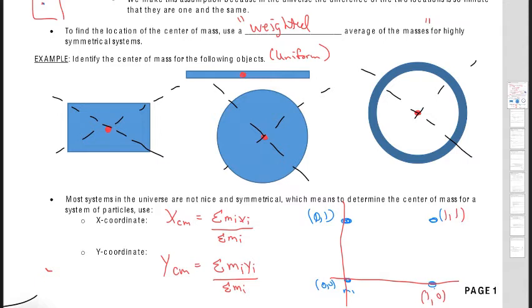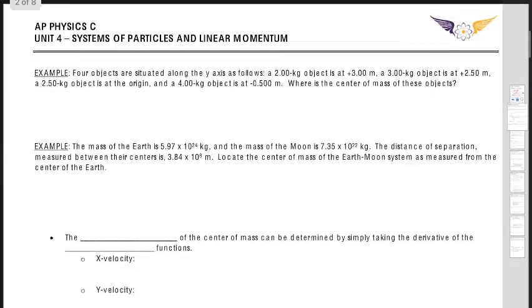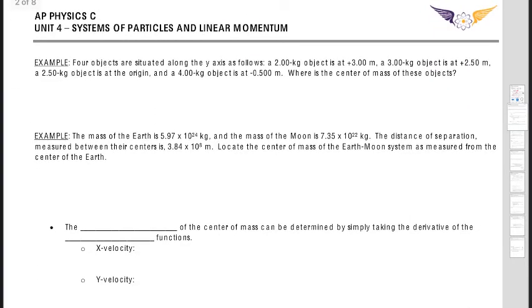And so the center of mass, even though this is going to be evenly distributed, should be in the middle, right? Because if I use this equation, you can find that center of mass. And here on the next page, we're going to do a couple quick little examples looking at this.